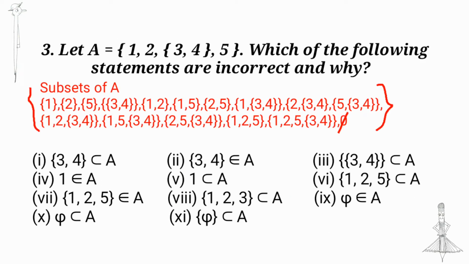Let A be equal to the set {1, {2, {3, 4}}, 5}. Which of the following statements are incorrect and why? Second option, {3, 4} is an element of A, is correct. Fourth option, 1 is an element of A, it is also correct. And the ninth, {5} is an element of A, is not correct. Seventh question, {1, 2, 5} is an element of A, is not correct because 1, 2, 5 are elements of A but the set {1, 2, 5} is not an element of A.